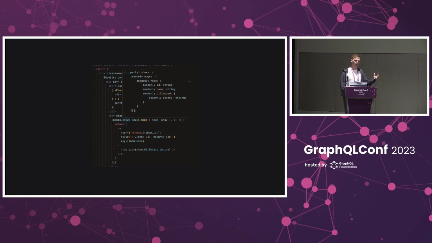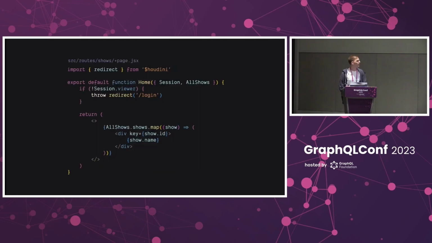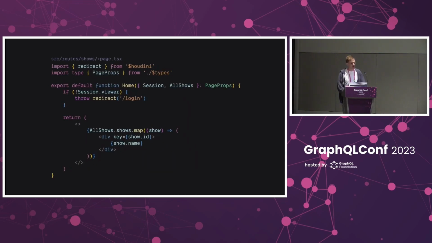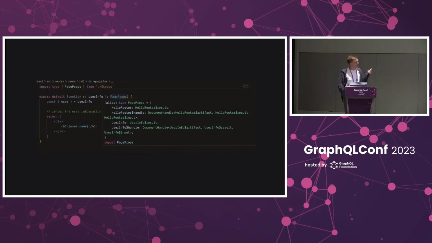But how does that work for a route with multiple queries, multiple documents? So if we look at the example from before and convert it into TypeScript, you'll see that there's this kind of strange relative $types import. And that file contains a page prop type, which has all of the props that our page could accept. And as we add new files or as we change our queries, these types are automatically generated for us thanks to that Vite plugin. And a cool side effect of this is that you can rely on your editor's autocomplete to basically guide you through Houdini's entire API.